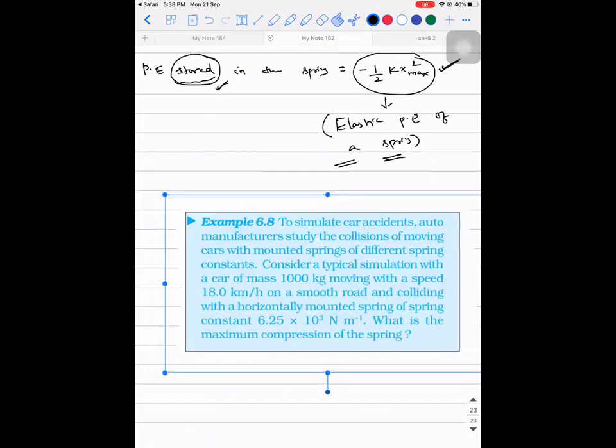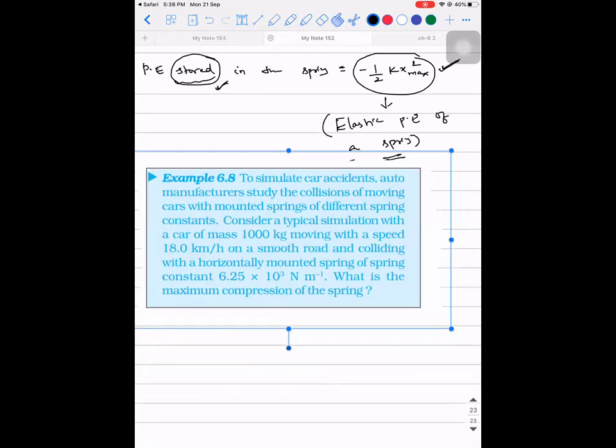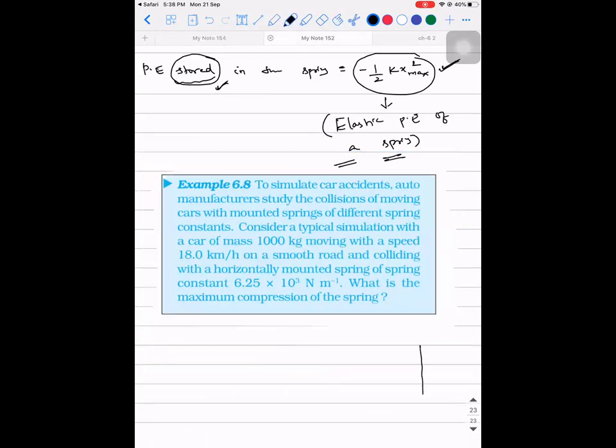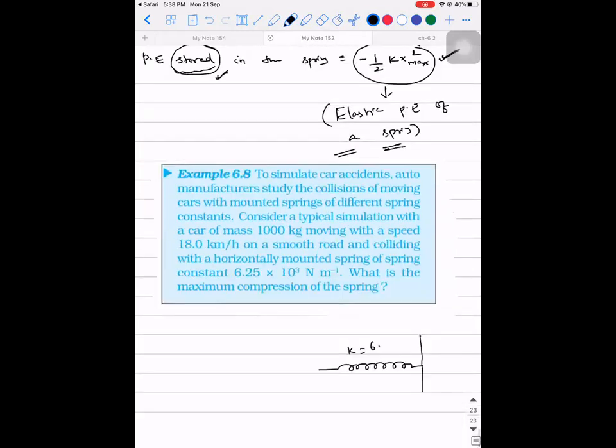Listen. To simulate car accidents, let's say there is a spring kept at this point. The spring constant is 6.25 into 10 power 3 Newton per meter. There is a car which is moving towards the spring and colliding with it. Consider a typical simulation, some automation technique; all these things are happening within software.